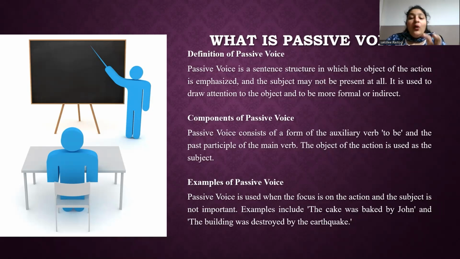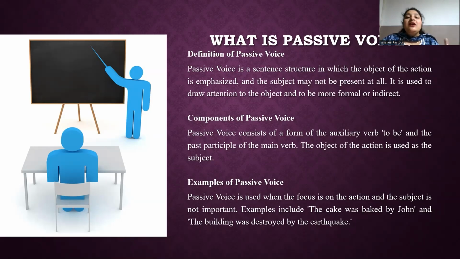The object is the noun or pronoun that receives the action if different from the subject. For example, the window in the ball was thrown at the window by John. In passive voice, the focus is on the action's recipient, the subject, rather than the performer, the agent. The passive verb form and the preposition used to introduce agents are essential components of passive voice. Here are some more examples which I want to discuss with you all.